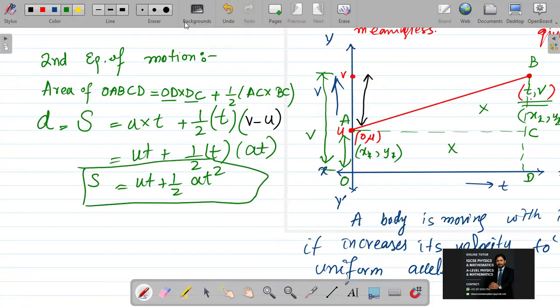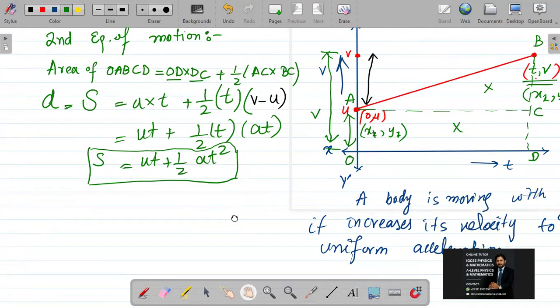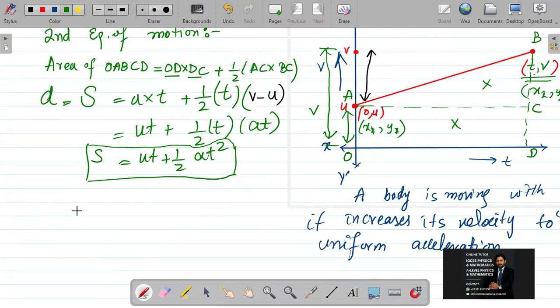Let's go for the third equation of motion. I will take this whole figure as a trapezium. I'm taking the area again, and that area S is equal to the area of this trapezium OABCD.